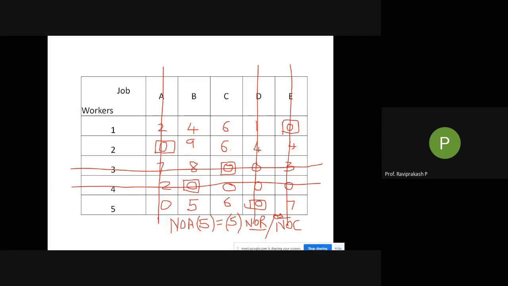Before that, check the number of assignments, how many? 1, 2, 3, 4 and 5. So 5 should be equal to the number of rows or columns. How many are there? 1, 2, 3, 4, 5, or here 1, 2, 3, 4 and 5. So 5 equals 5. Yes, now we have got the optimum solution.